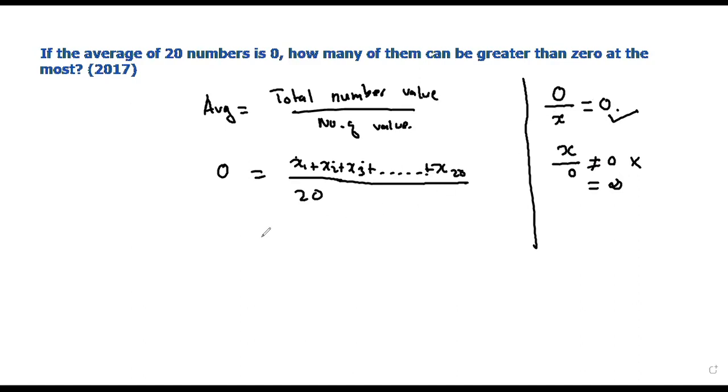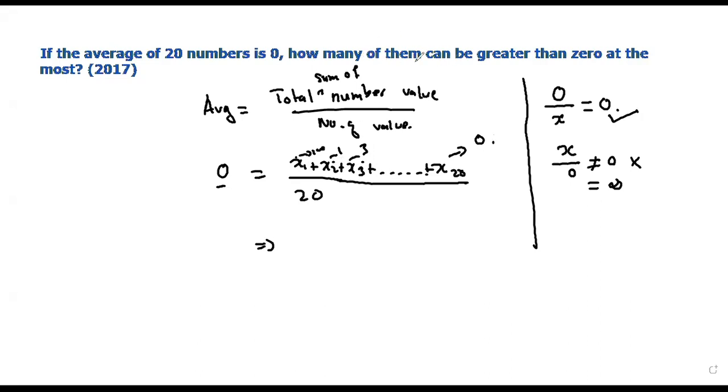So that means, since the average is 0, the total sum of all the numbers should be 0.